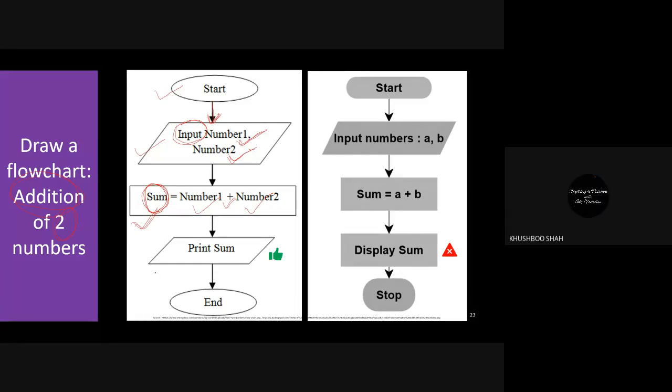Okay. And the last, after this process, we need to display this answer on the screen, right? Display or print, these two words we normally use. But what you want to display, what you want to print, that is sum. Output. Yes, perfect. And where is my output? It is there in the sum. So I'm simply going to print it, and because this is the output, I'm using the parallelogram.